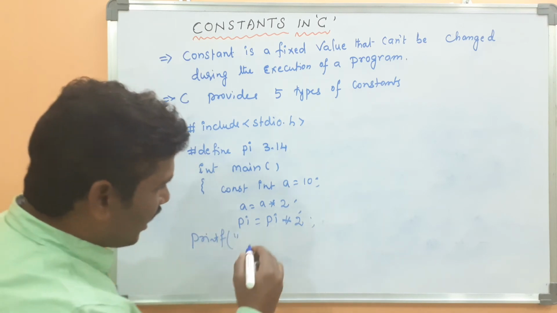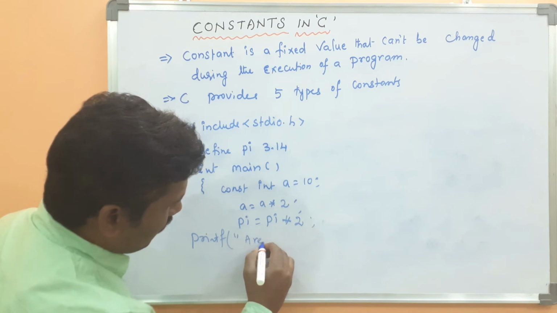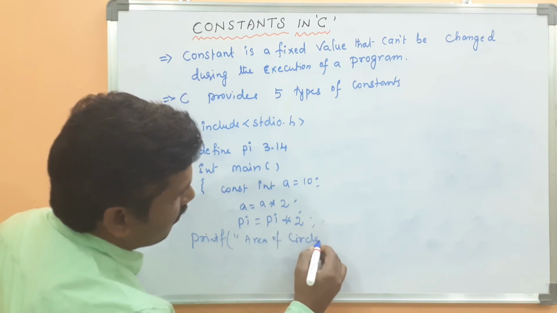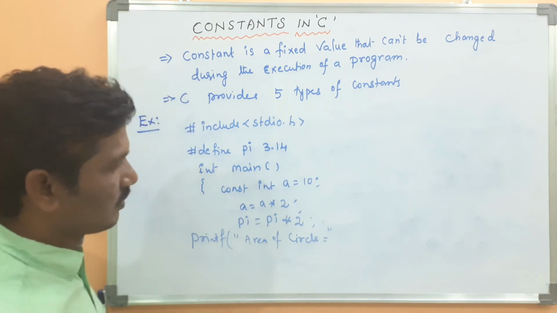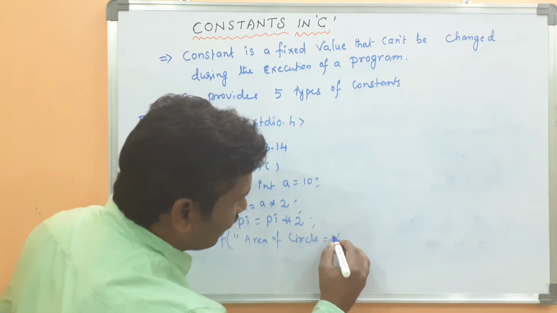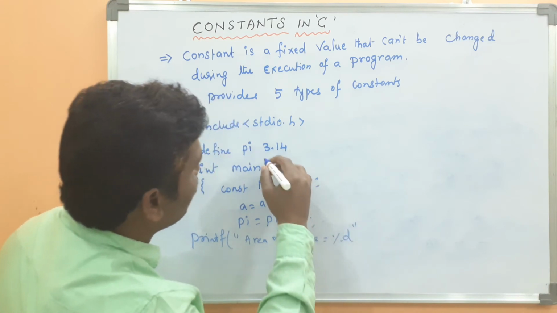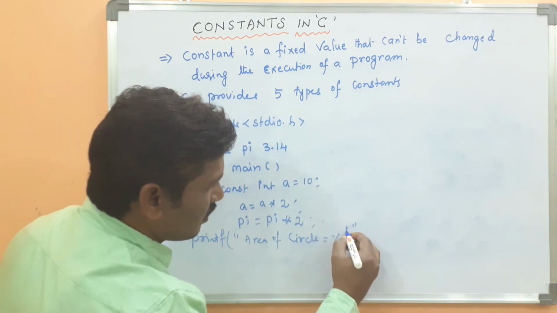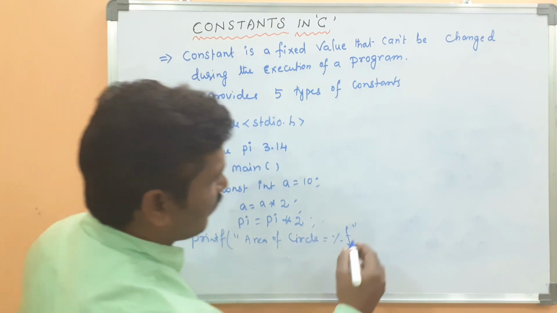Area of a circle equal percentage d. Suppose if you want float, percentage f you can use here. Then what?